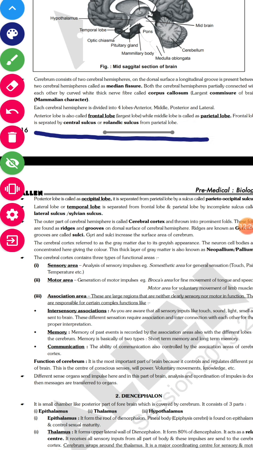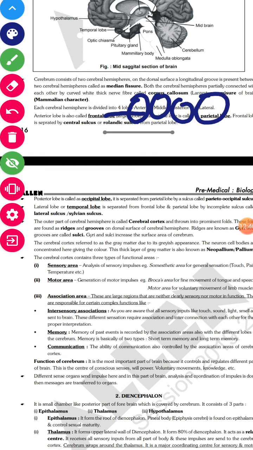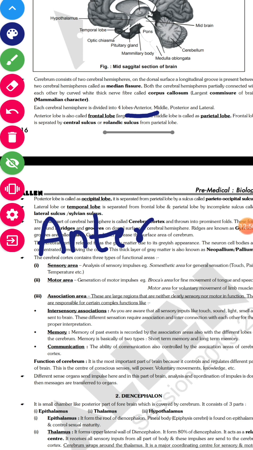It means when we discuss all these, one is given, but they are going to be present in pairs, right? So we are talking about four lobes: anterior, middle, posterior, and lateral, right? So when you look at the brain, the front part, the anterior part, is going to be called the frontal lobe, right?